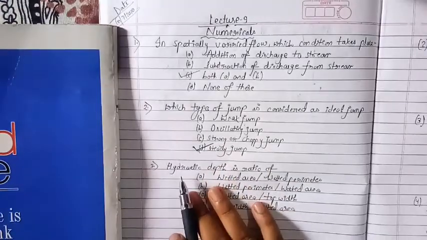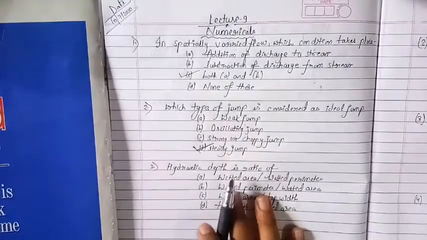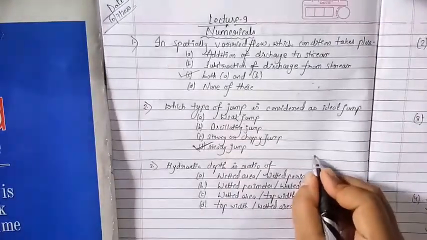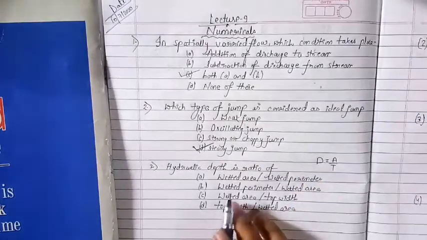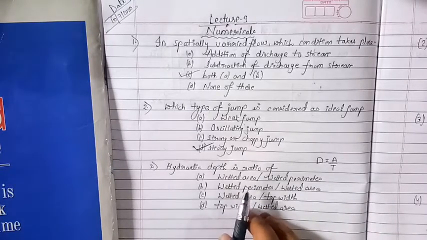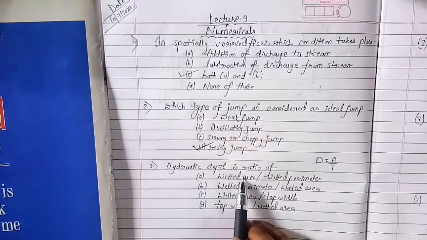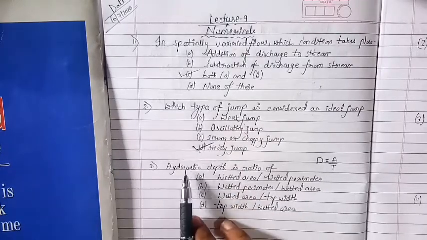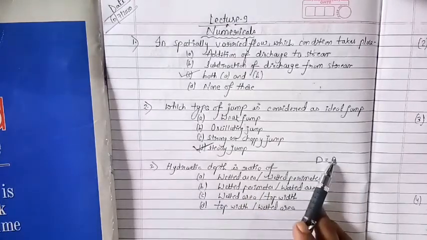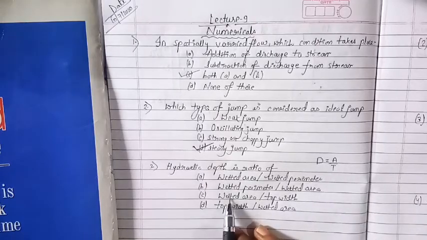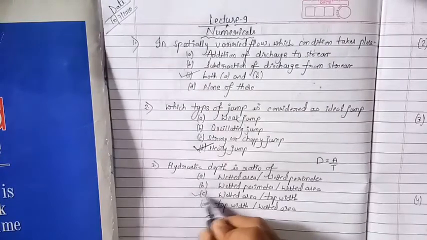Next, see our third question: the hydraulic depth is a ratio of what? We have studied the hydraulic depth. Hydraulic depth is the ratio of wetted area to top width. When students see this question in the exam, they think it is the hydraulic radius and just take option A, which is wetted area upon wetted perimeter. But the question is asking for the hydraulic depth, which is the ratio of wetted area to top width. That is option C, so the correct answer is option C.